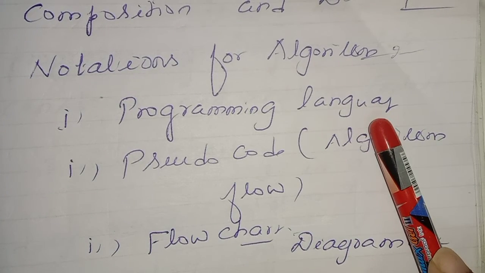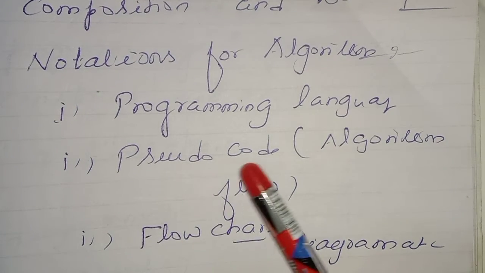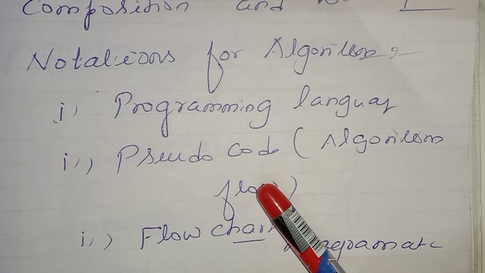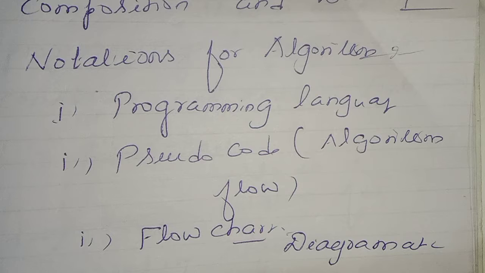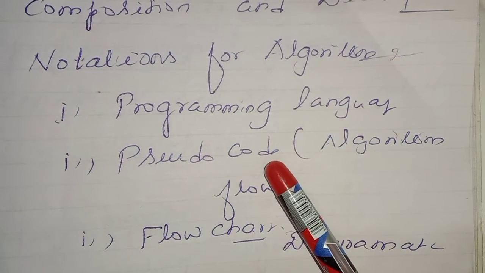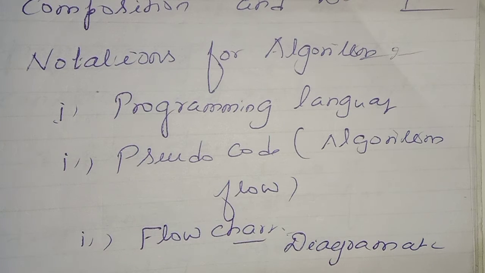What is programming language? Writing a program. Pseudo means false code. So what is that false code? Only you can understand, but computer cannot digest it. Flowchart is a pictorial diagram of the program. Programming language is a language. Pseudocode means false code. A flowchart means graphical representation.